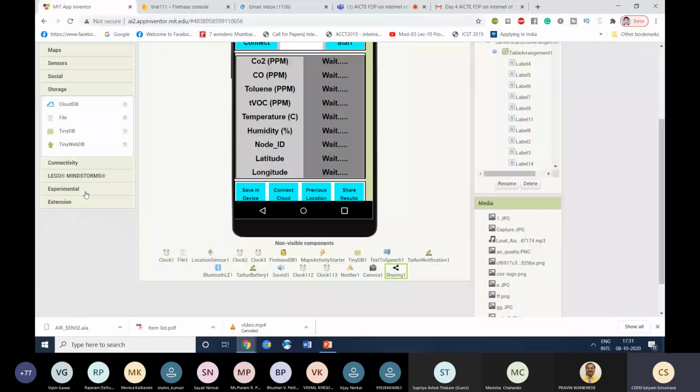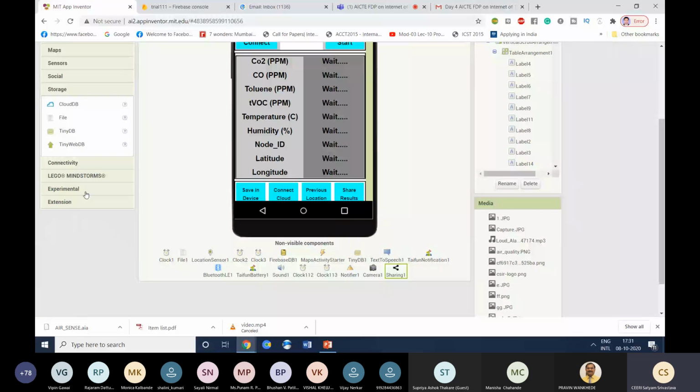So if you want to store that data, and if you want that whenever my app pops up, it will start from that data only, you can store that data in small clouds. They provide these 3 to 4 small clouds: Cloud DB, Tiny DB, and Tiny Web DB. You can simply use these utilities and store that data. And the file is only for, let us say, writing the data in Excel file format or .txt and everything.